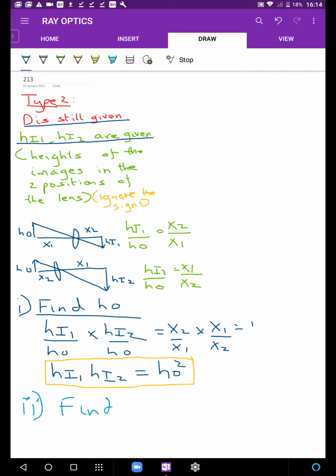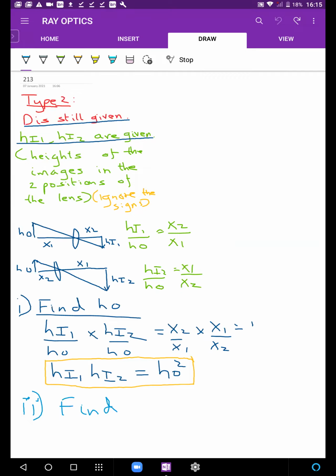So, the other thing that could be asked is to find magnification. Someone is asking if we can write magnification here, yes, you can. Just remember magnification will be negative of hi by ho. We're just taking distances over here, so if you want to write magnification, you can write it like this. If the question is specifically asking for magnification, remember magnification will be negative on paper. Why? Because inversion is happening.